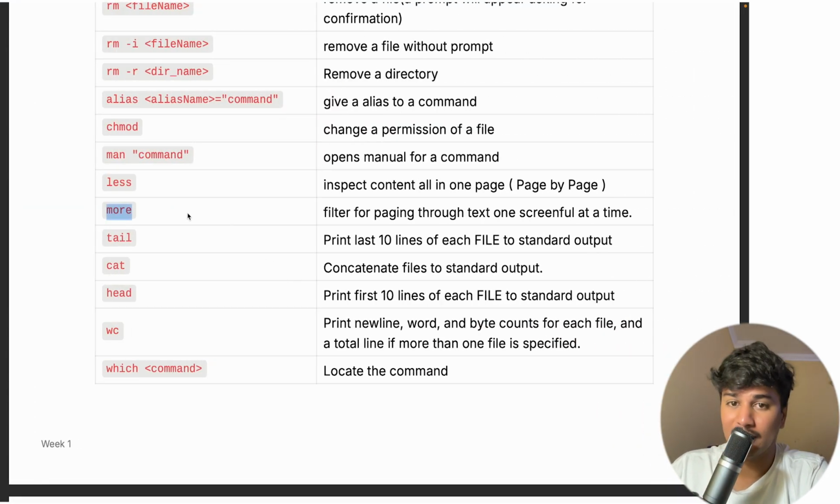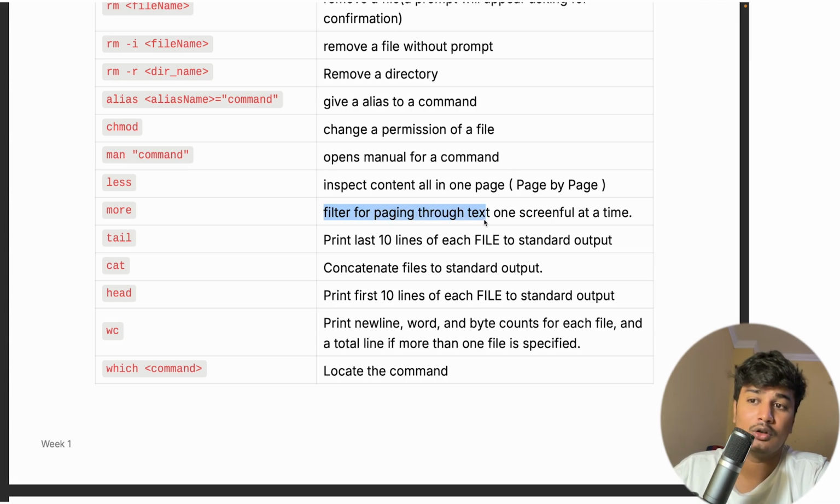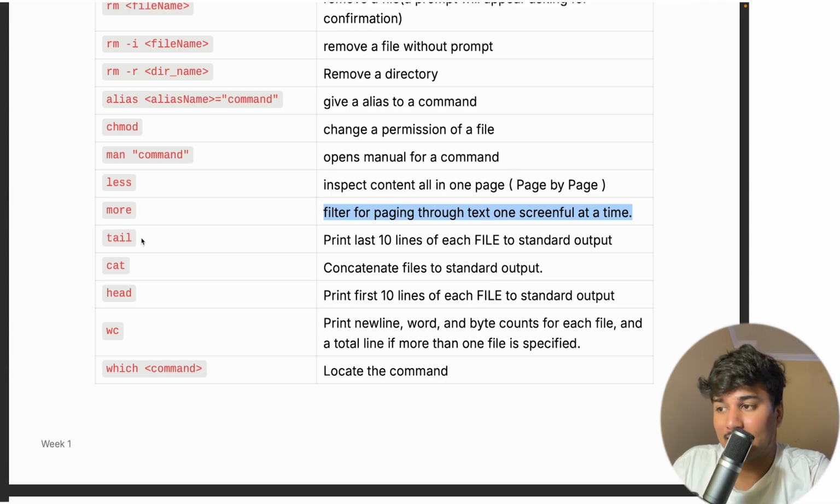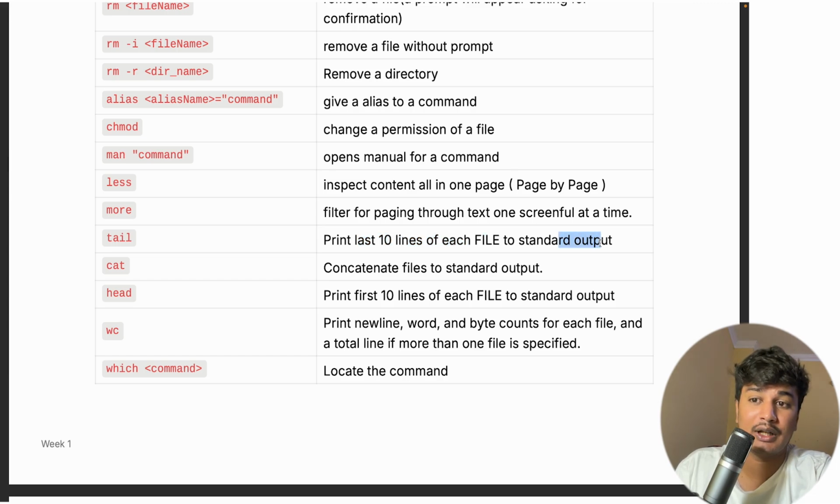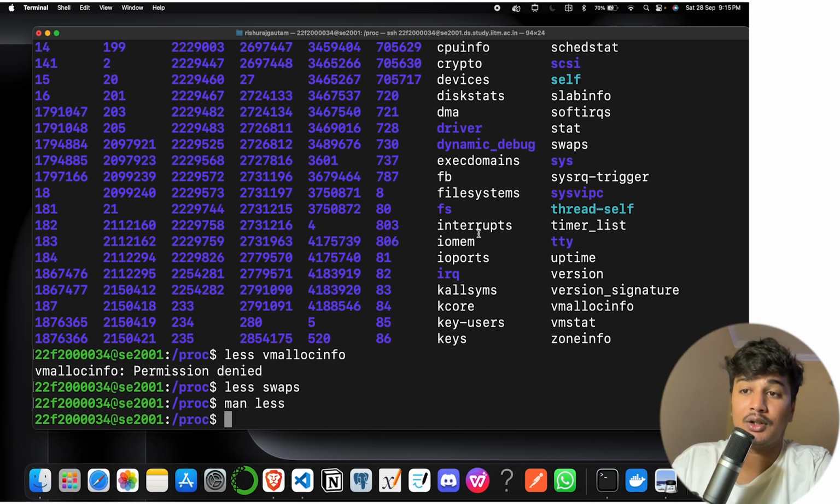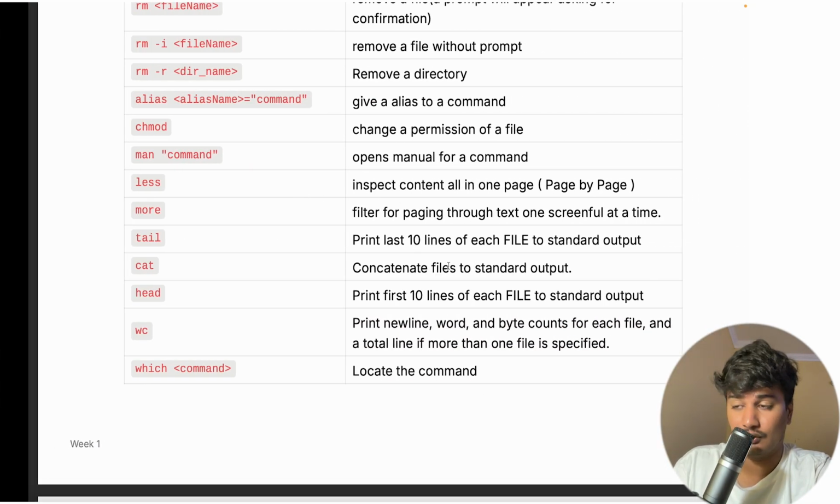Okay, there is a more command. What it does is filter for paging through text one screenful at a time. It will help you read a file depending on your screen size. Actually, it will show as much text as fits on your screen. Then the tail command is there. Tail prints the last 10 lines of each file to standard output. It just prints the last 10 lines of the file.